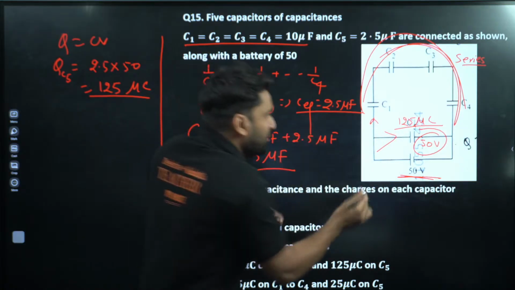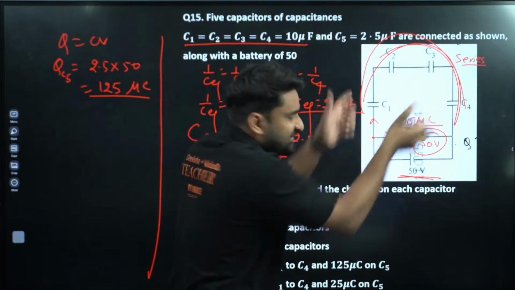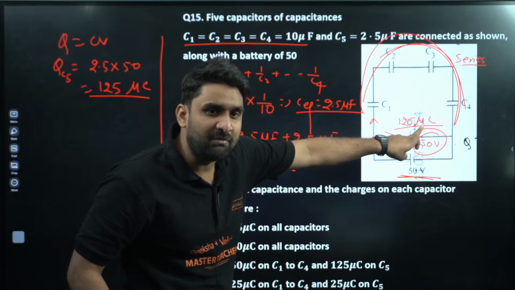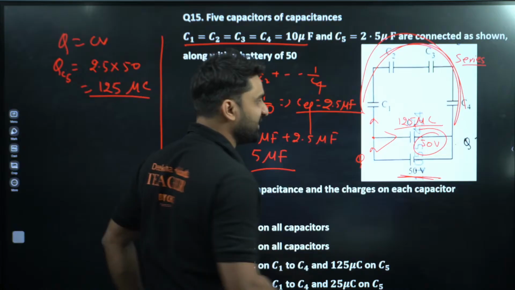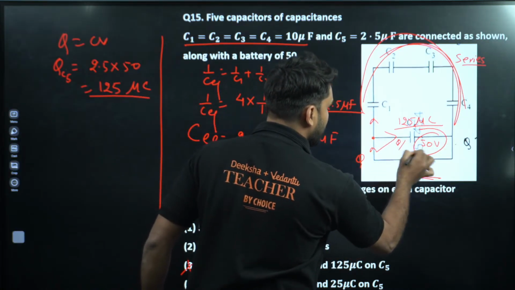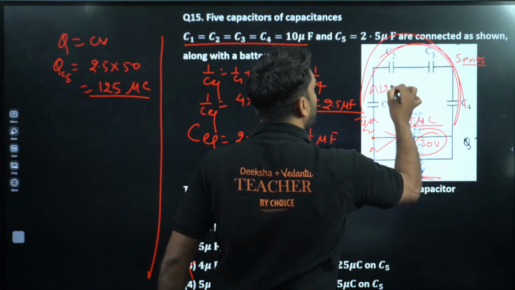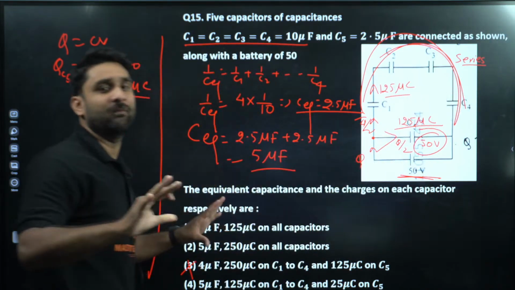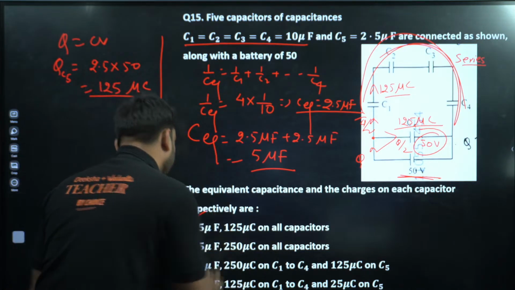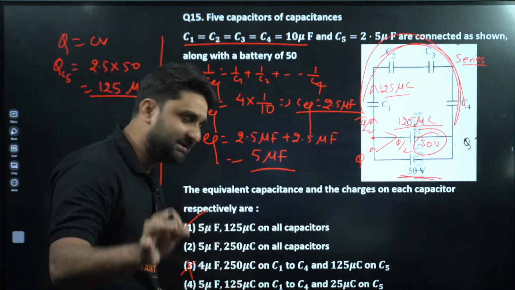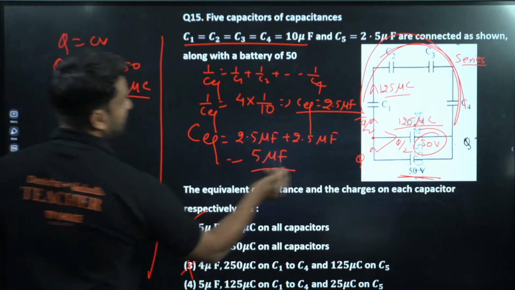Two wires are connected here, this is the junction, and from this junction two wires start. When the charge goes in this direction, at this junction the charges will be distributed Q by 2. So if this is 125 microcoulomb, in this wire all the capacitors will have the same 125 microcoulomb. Any option there? 5 microfarad. Yes, option number 1 will be correct. 5 microfarad is the equivalent capacitance and 125 microcoulomb on all capacitors. This is the answer, because Q by 2 will go there.